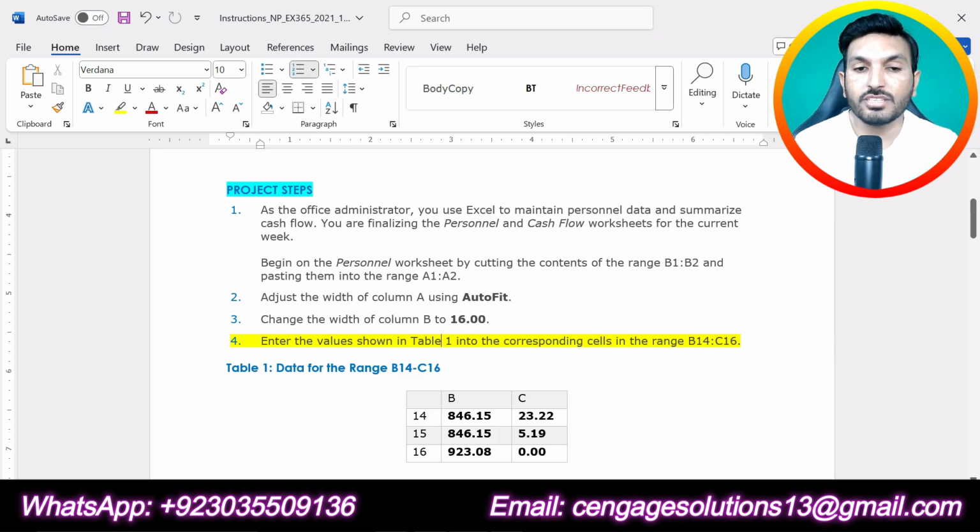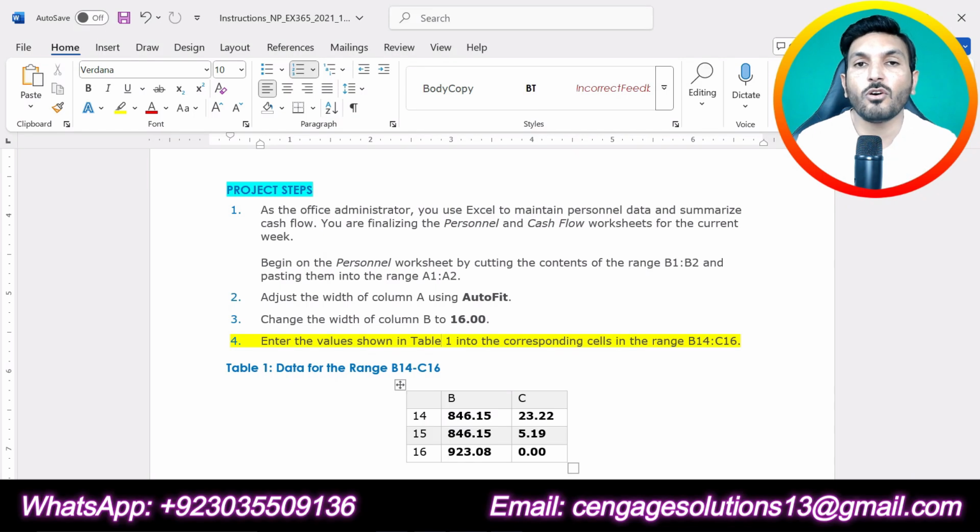Step number 4 is saying enter the values shown in table 1 into the corresponding cells in range B14 up to C16. So now we have some values that are given in table 1, and we are supposed to copy these values and paste into the worksheet according to the given range, that is B14 up to C16.